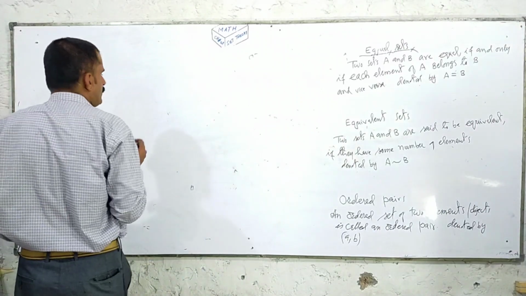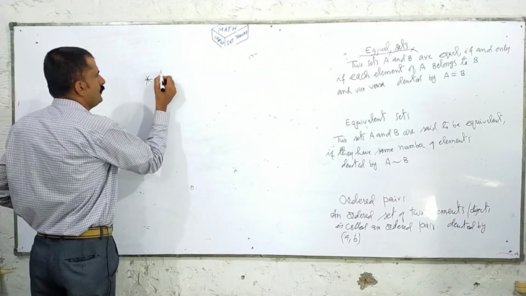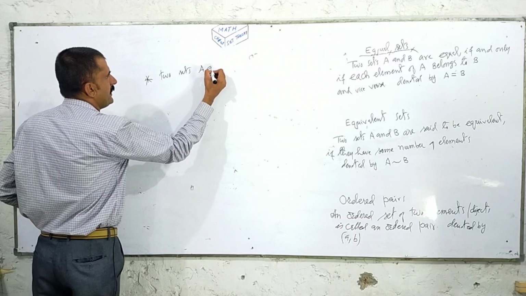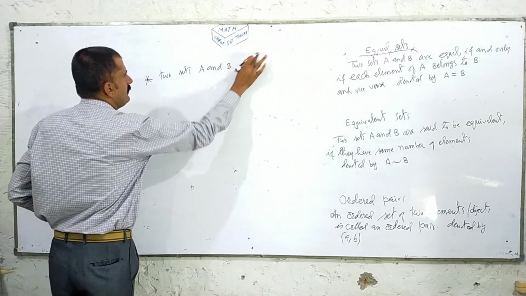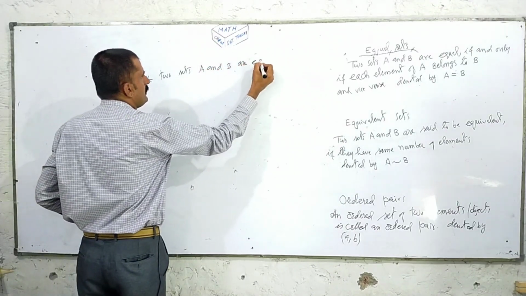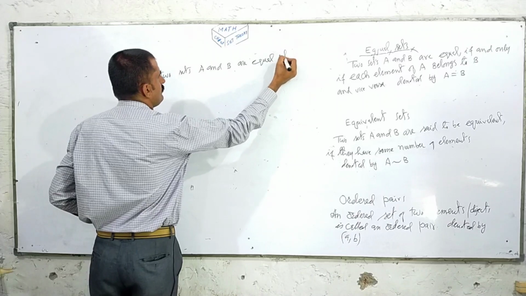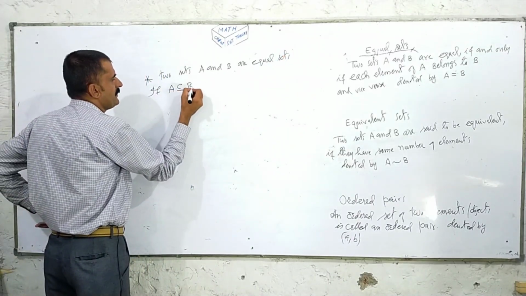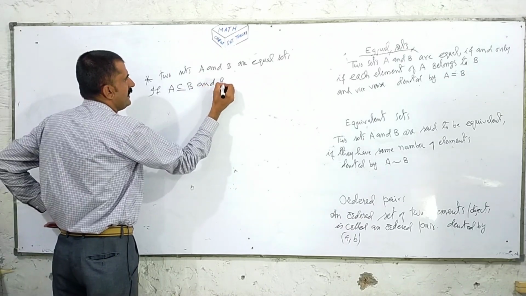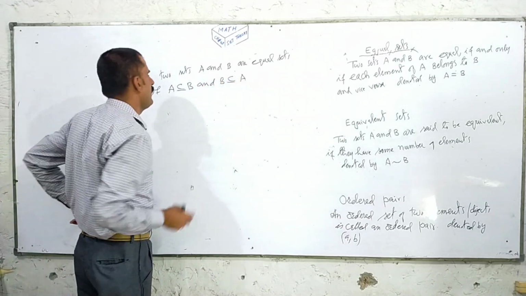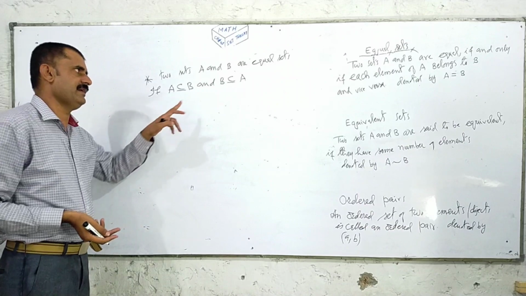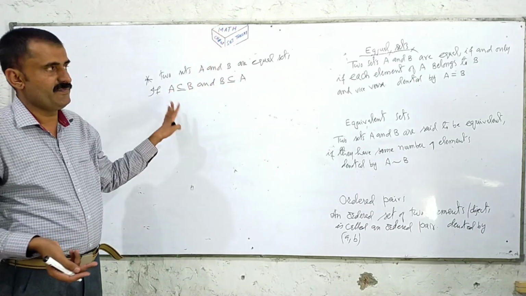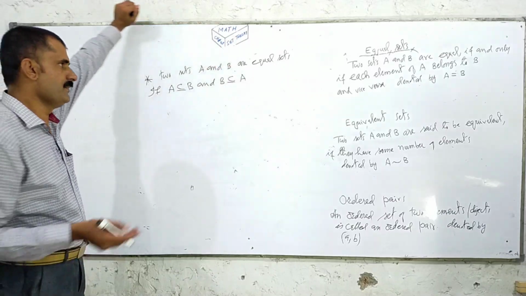Or in other words, two sets A and B are equal sets if A is a subset of B and B is a subset of A. All the members of A are present in B, and all the members of B are present in A, then we can say that A and B are equal, denoted by A is equal to B.